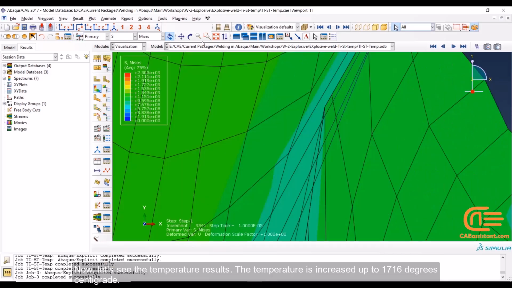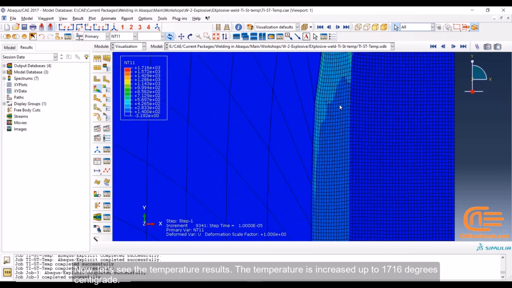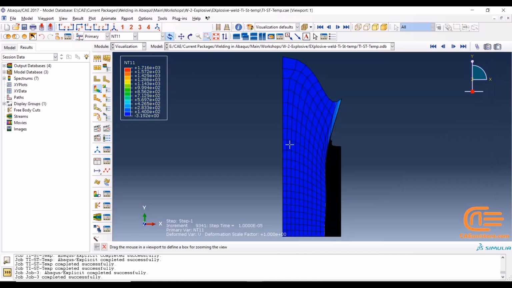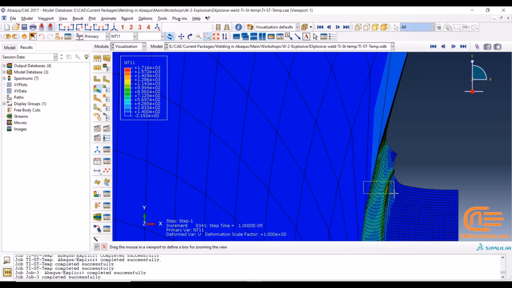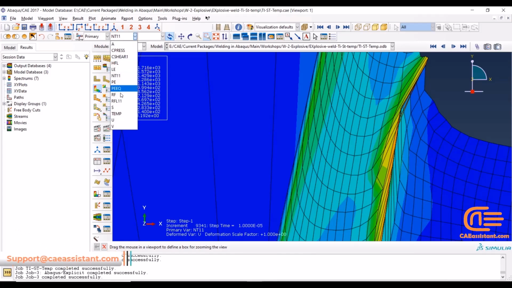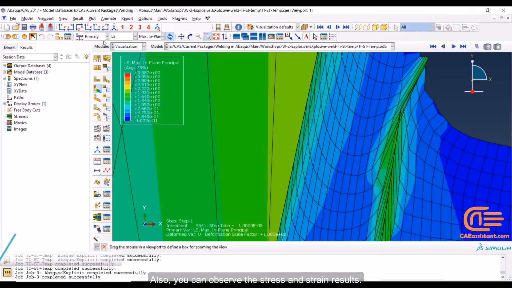Now let's see the temperature results. The temperature is increased up to 1716 degrees centigrade. Also, you can observe the stress and strain results.